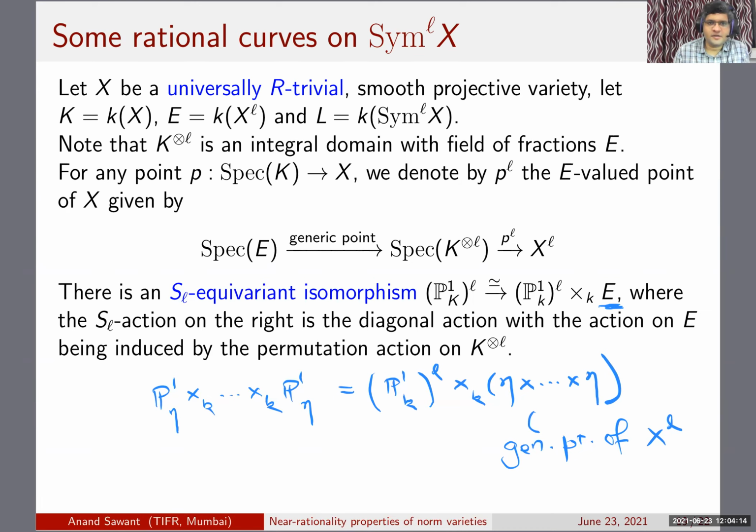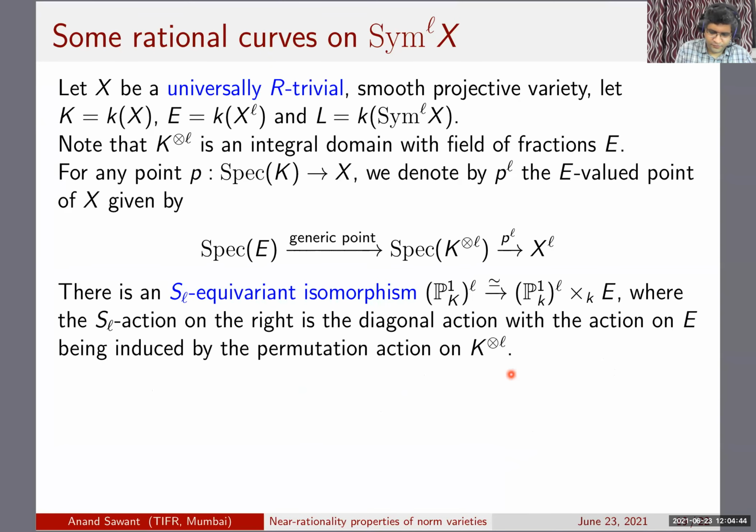For the SL equivariance, the SL action on the right is the action on E, which is coming from the permutation action on K tensor with itself L times. This is a little tricky, but starting from a big K point on X, you are getting an E point on the product. And now since this is SL equivariant, you can take the quotient by SL.